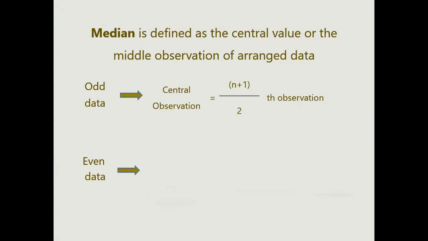What if it is even? For even, it will always be the n by 2 observation plus the (n by 2 plus 1) observation, divided by 2. That is, if it was 12, it will be the sixth plus the seventh observation. Means your sixth and seventh observations will be added and divided by 2. So that will be for the even data.